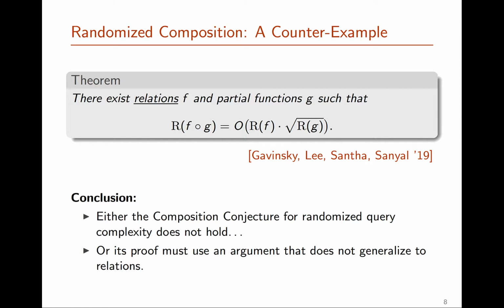So there are relations f and partial functions g, where the query complexity of f composed with g is R of f times only the square root of R of g. And what this counterexample shows is that one of two things must be the case. Either the composition conjecture for randomized query complexity does not hold when f is a partial function either, or if it does hold, it must be because there is some argument to establish this conjecture which actually uses the fact that f is a function and does not generalize to relations.